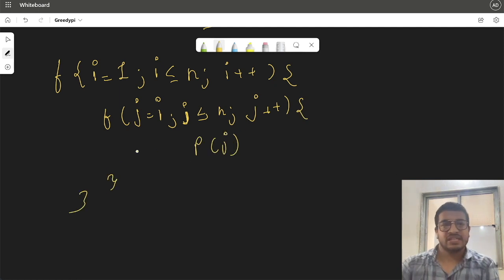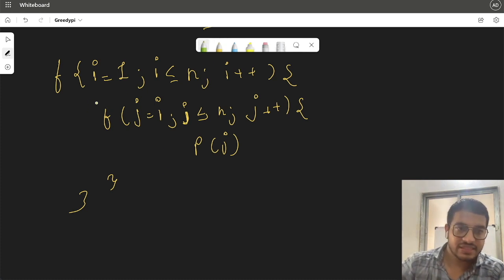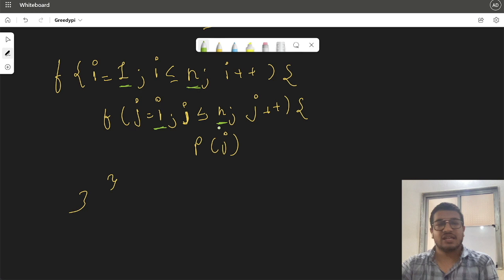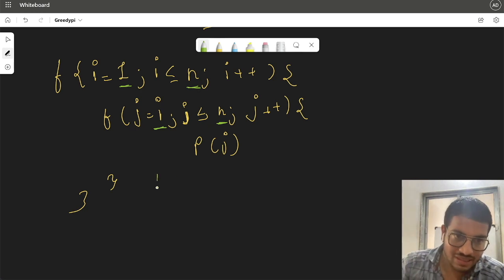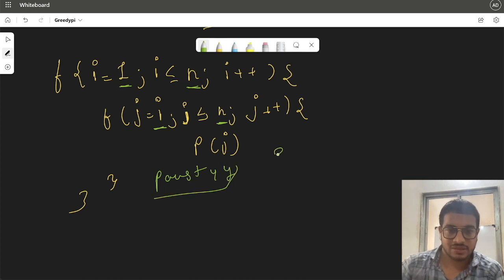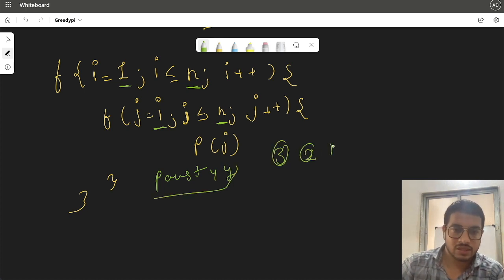So can you try to find the complexity of this particular case? In this case, i is going from 1 to n, but j is not starting from 1. j is starting from i, and it will be going till n. So pause the video and try to find the complexity. 3, 2, 1.